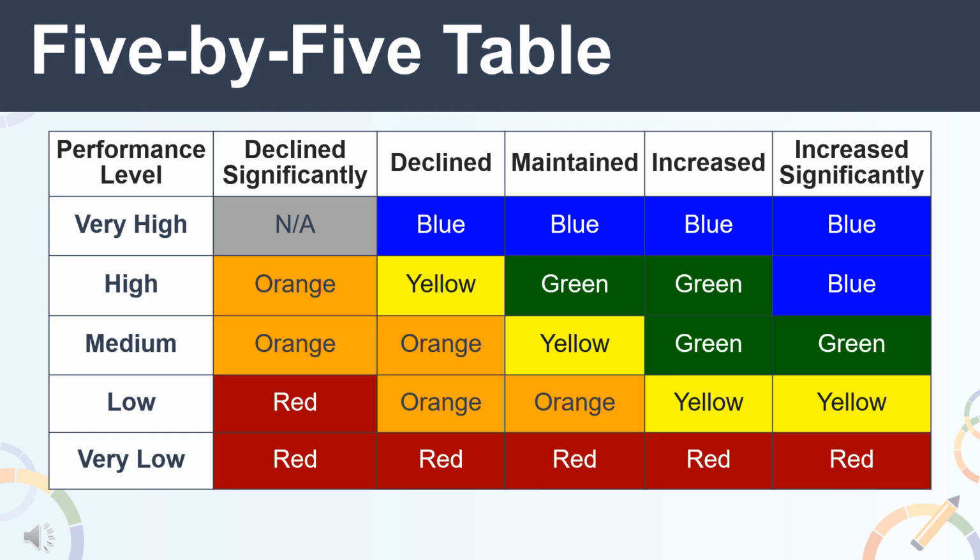This last red row is different from the other indicators and reflects the requirement under the federal Every Student Succeeds Act to identify high schools with a graduation rate of less than 68% for school support. Therefore, all LEAs and schools with a graduation rate below 68% are placed in the red performance level.